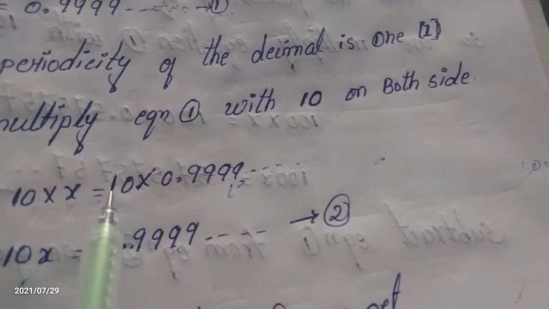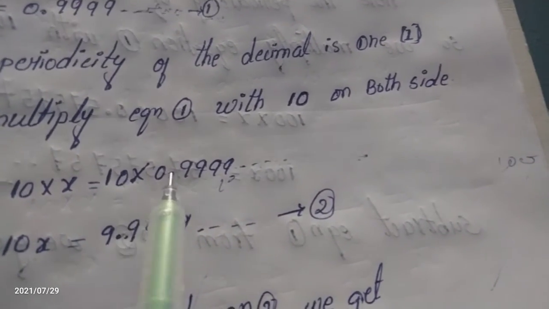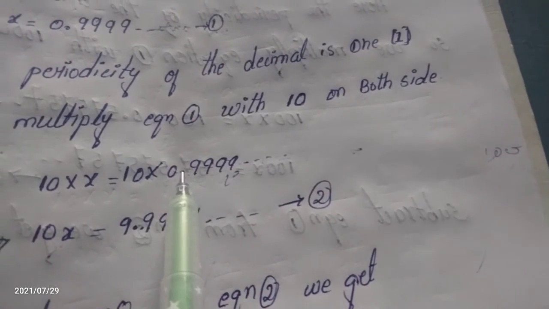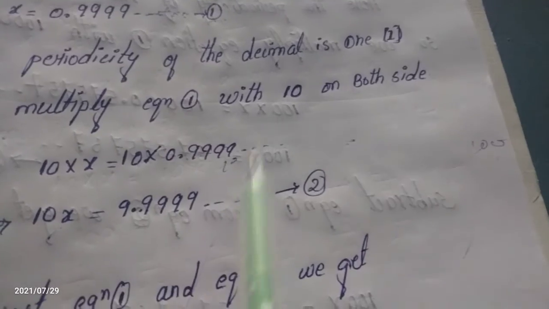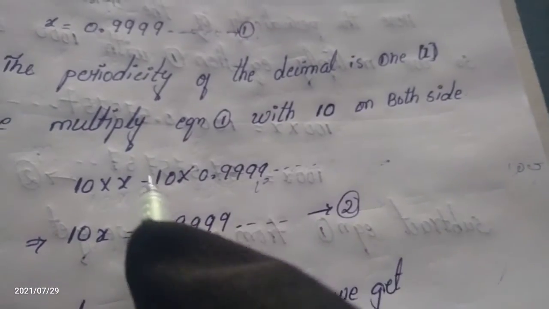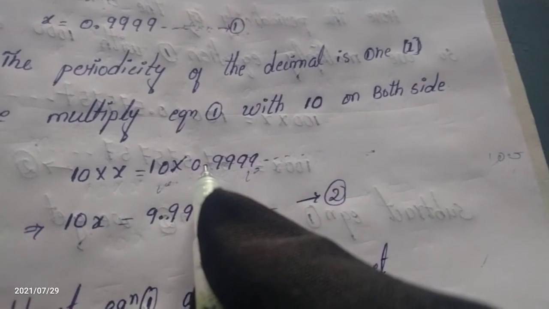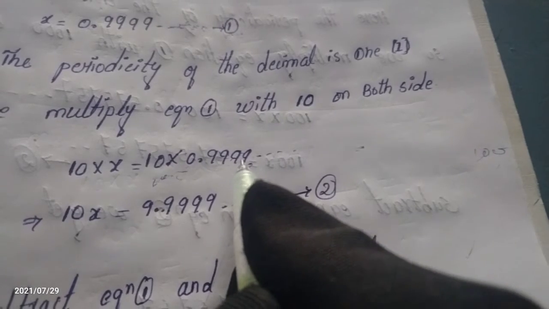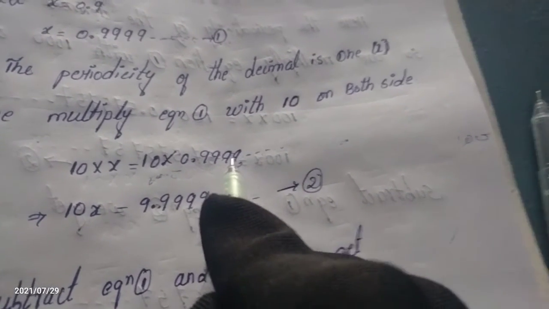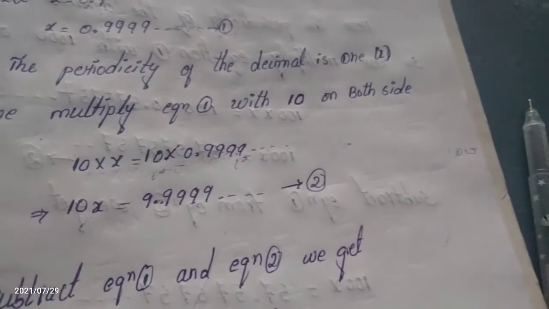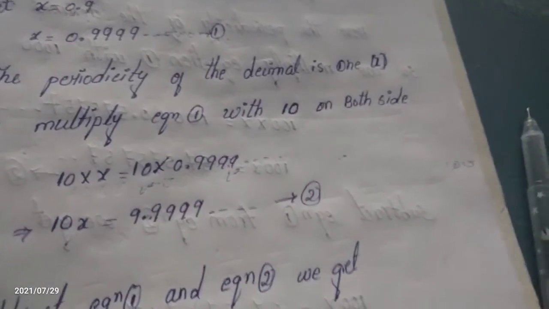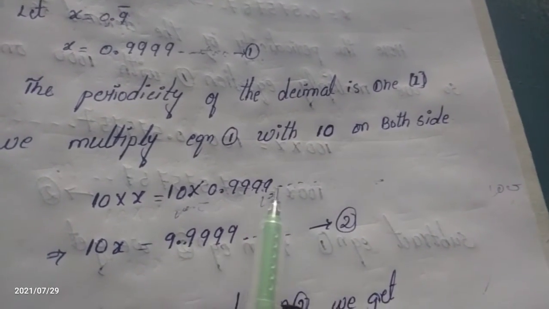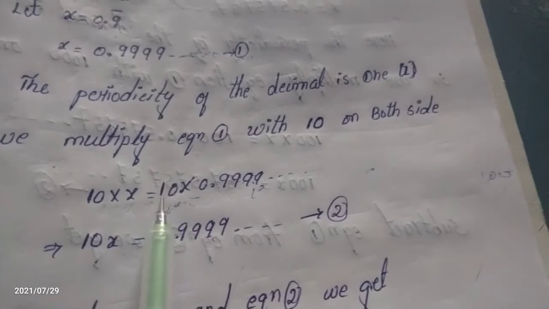When we multiply by 10, the decimal point moves one number to the right. If we multiply by 100, the decimal point moves two numbers. If we multiply by 1000, the decimal point moves three numbers, as in 999.999. What do we have to multiply? Only 10. What is that? 10 into 0.99 and so on. 10 is there, right?